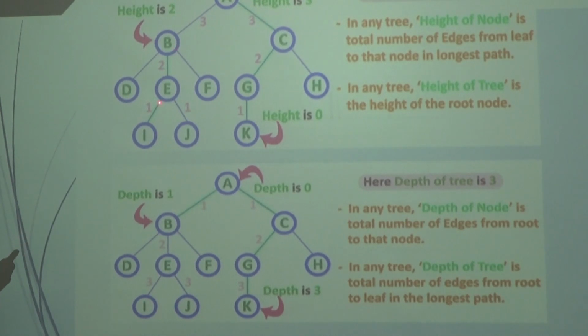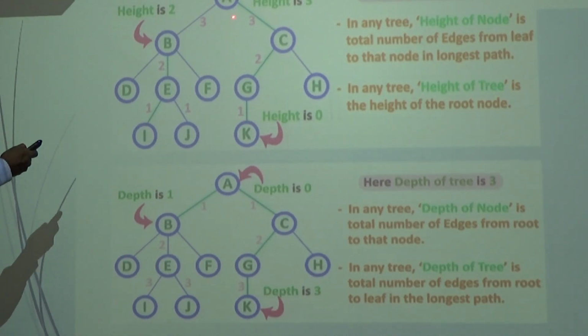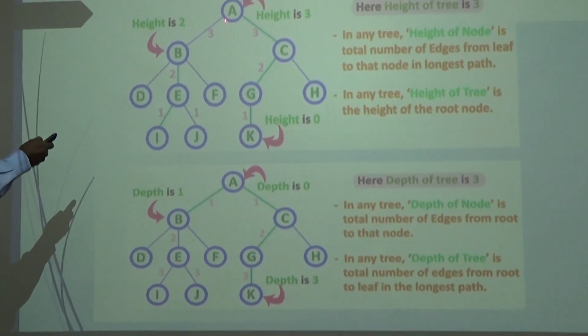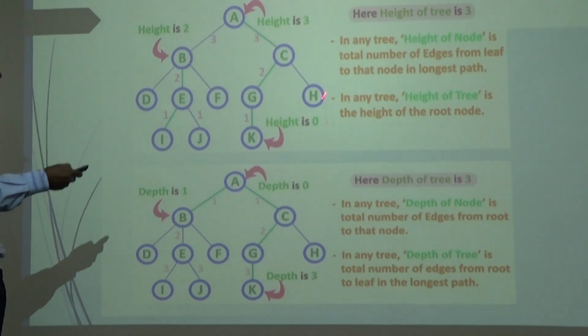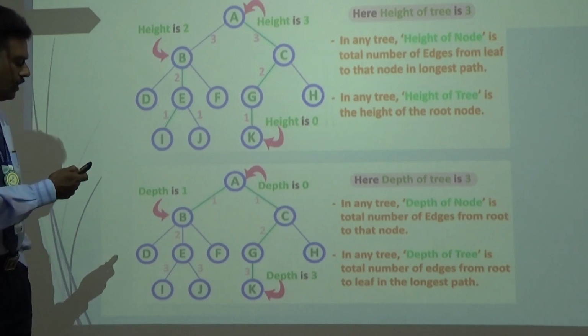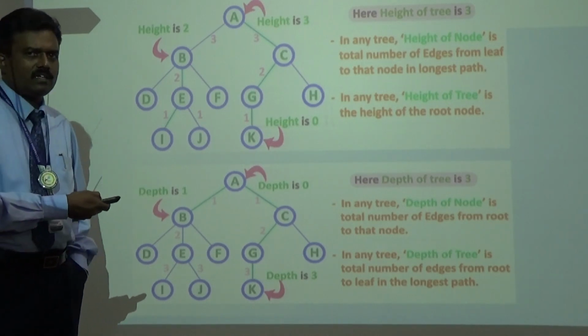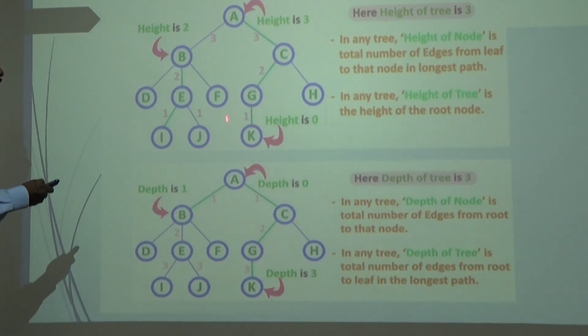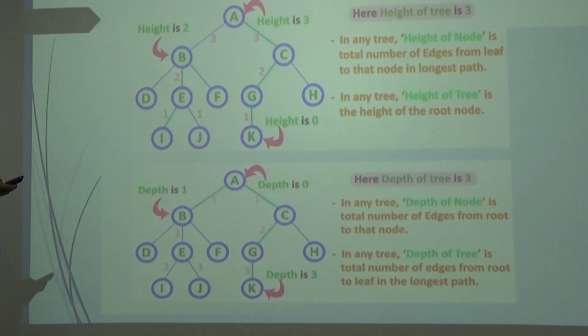The height of the node A is 3. If you take an alternate path, J to E, again E to B, then B to A, that's again 1, 2, 3. If you go for the right side subtree, K to G is 1, then G to C 2, C to A 3, again 1, 2, 3. If you take all the combinations, the height of the node A is always 3. So this logic is very simple: to calculate the height of the node, count the number of edges from the leaf node to that corresponding node. That's called height of the node.